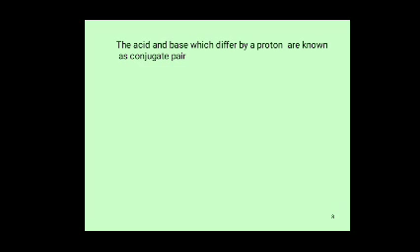The acid and base which differ by a proton are known as a conjugate acid-base pair.